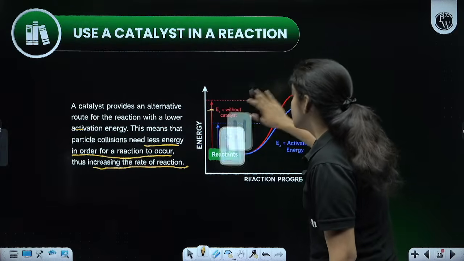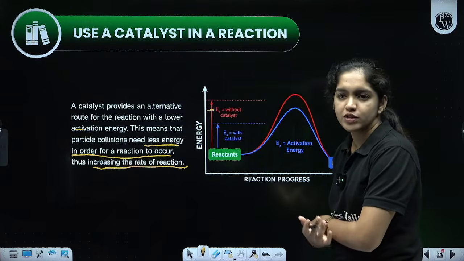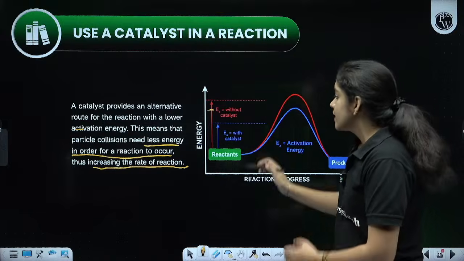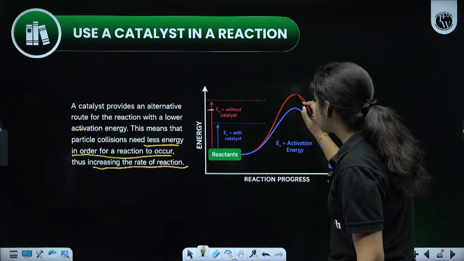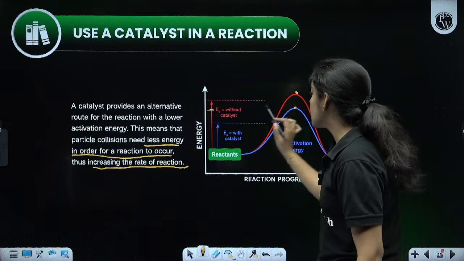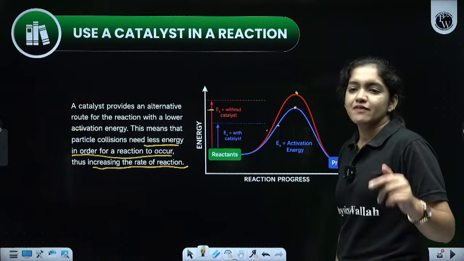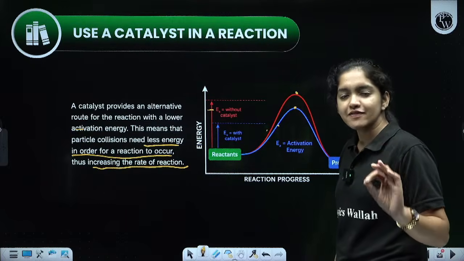Okay, when we are using a catalyst, the activation energy, what is activation energy? The energy required for the reaction to be carried out, that is EA. Here, the activation energy is low compared to this curve. This is the transition state. Here, the EA is very low compared to without catalyst. Red is without catalyst, blue is with catalyst. When we added a catalyst, the activation energy is decreased.